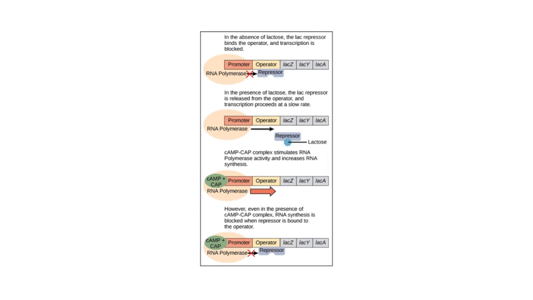Regulation of the lac operon. The transcription of the lac operon is carefully regulated so that its expression only occurs when glucose is limited and lactose is present to serve as an alternative fuel source. So I hope you guys enjoyed the three points that I had to talk about.